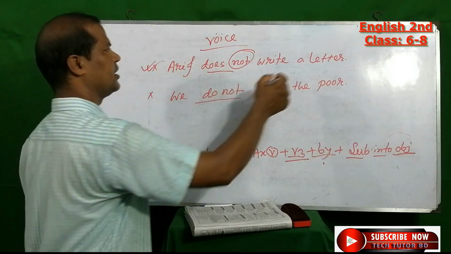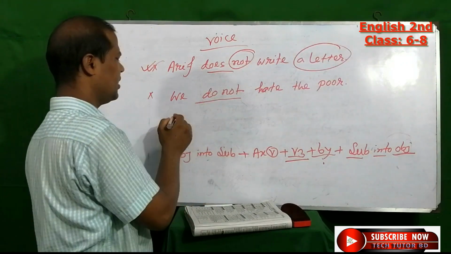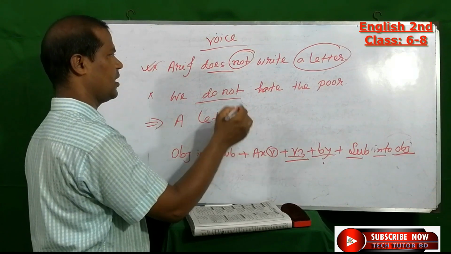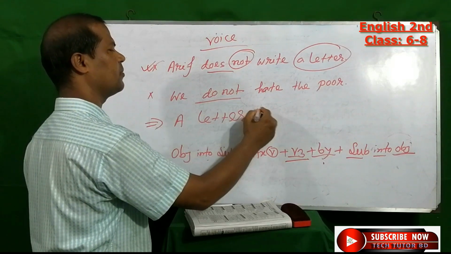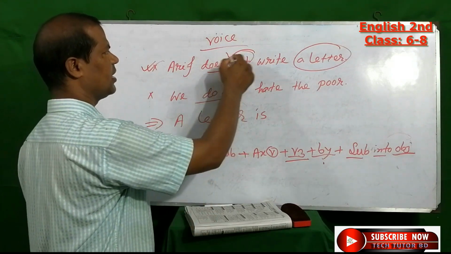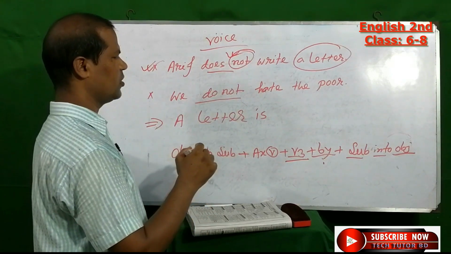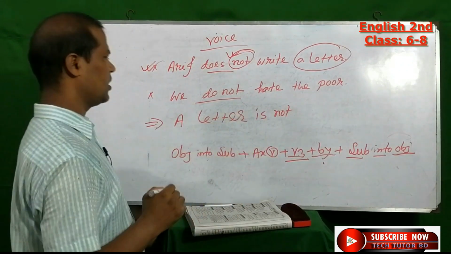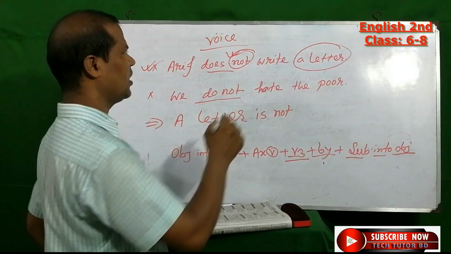Suppose here the object is a letter, and the helping verb will be is. Here the negative word is not, so not will be in this position. The letter is not.